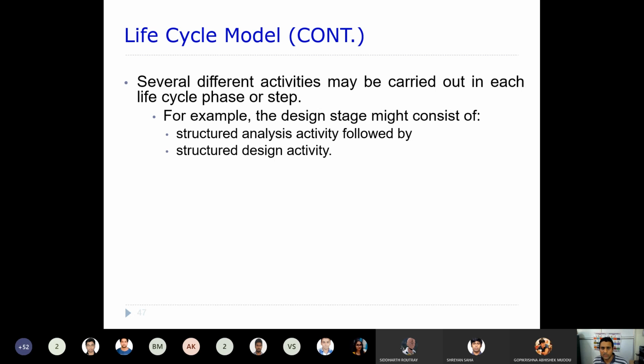Now, several different activities may be carried out in each life cycle phase or step, as I explained before. Each and every step will have some activities. Let's say, for example, the design stage. In the design phase, we will carry out structured analysis as well as structured design. These are the two activities. We will talk about them in detail again when we talk about each and every phase.